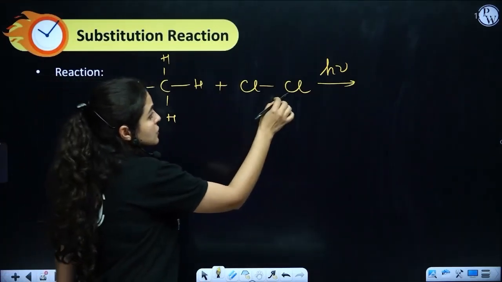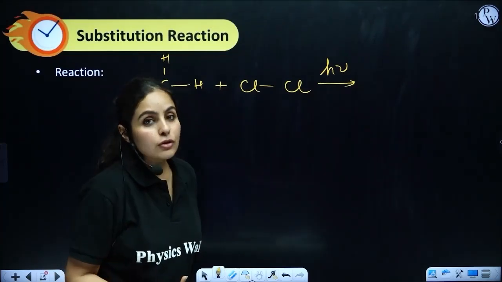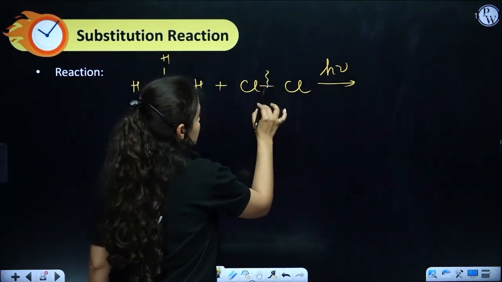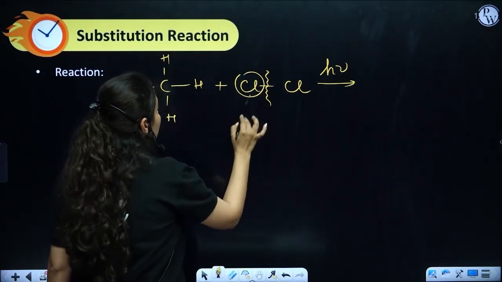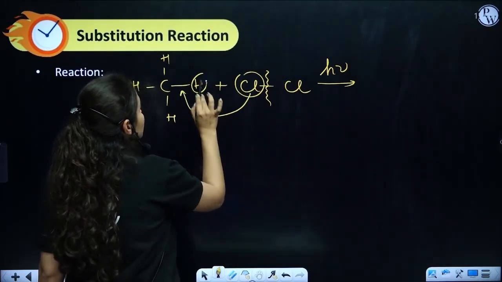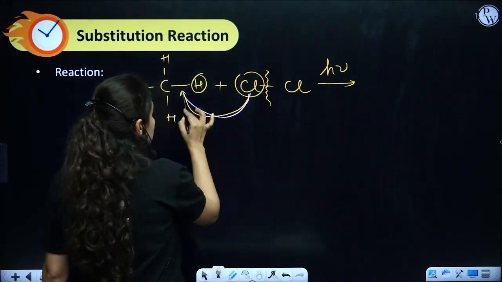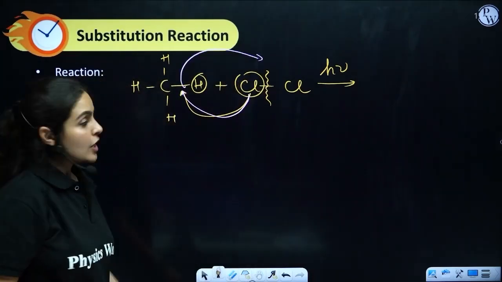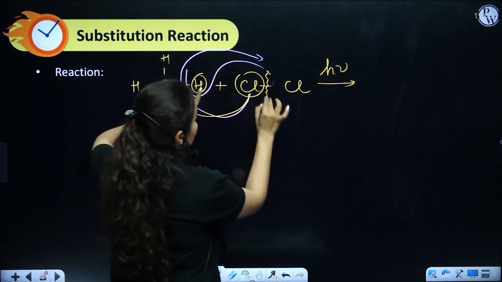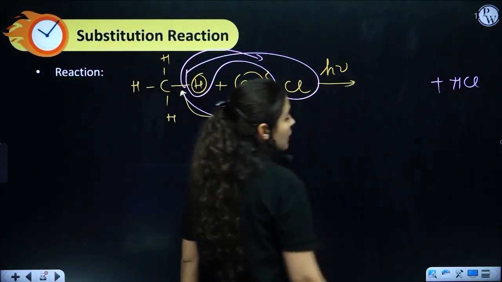In presence of sunlight, energy would be very, very high. We are giving external energy which helps to break these bonds. As this bond is broken, chlorine will go and substitute one of the hydrogens. So chlorine takes possession of a hydrogen and one hydrogen would be out. This hydrogen will make a bond with chlorine, resulting in the formation of HCl.